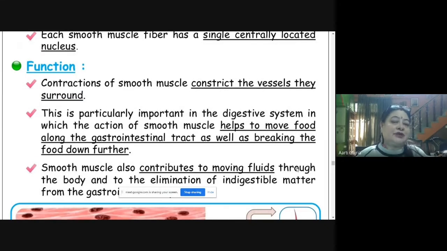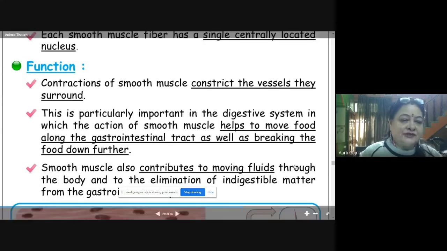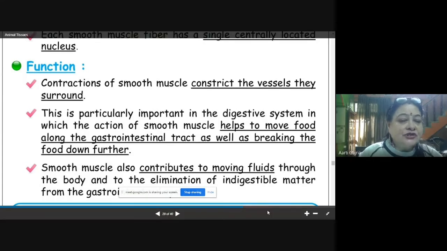They are present in the blood vessels, in the lungs, in the uterus, so they are present everywhere, in all organs. This is particularly important in the digestive system, in which the action of smooth muscles helps to move food along the gastrointestinal tract, as well as breaking the food down further.